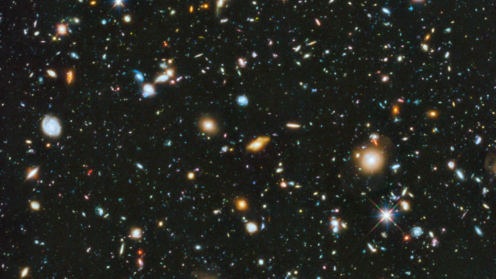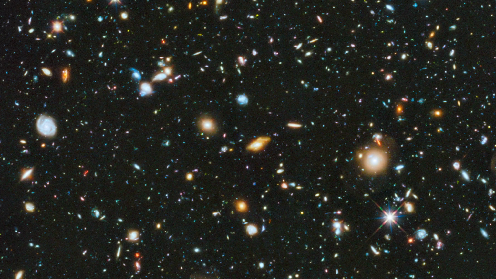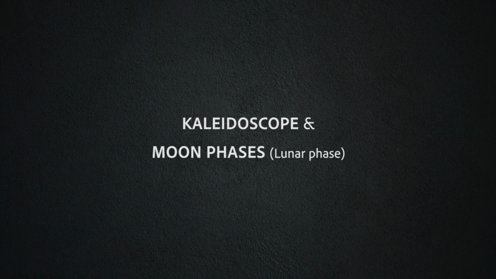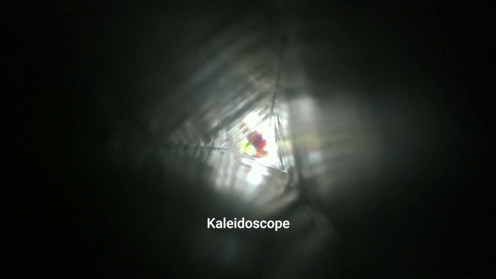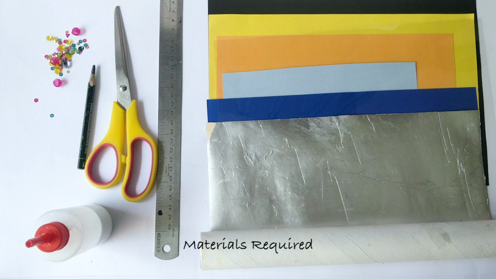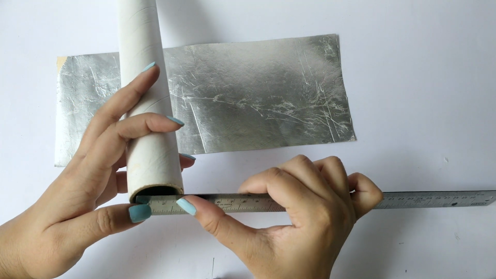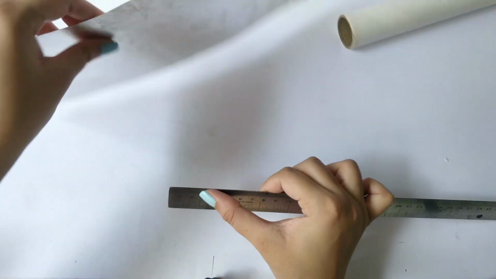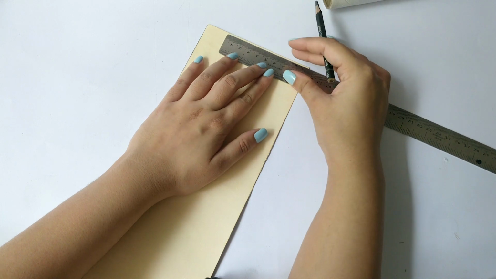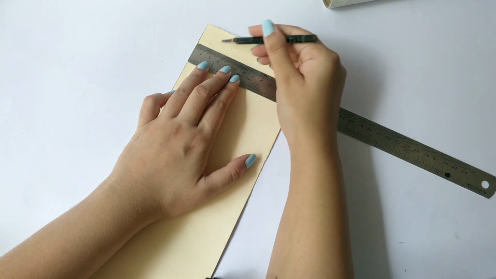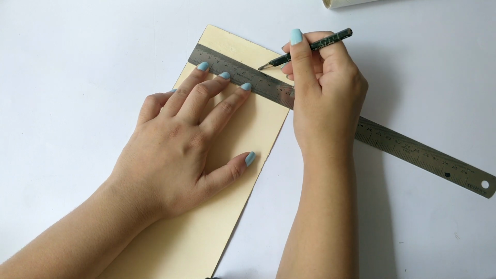The segments we are doing today related to this subject are kaleidoscope and the phases of the moon, or lunar phases. Let's start with kaleidoscope. For this you will need a kitchen roll, mirror card or foil glued on card, small colorful transparent objects, scissors, scale, pencil, eraser, paper to decorate, transparent sheet, black sheet and glue.